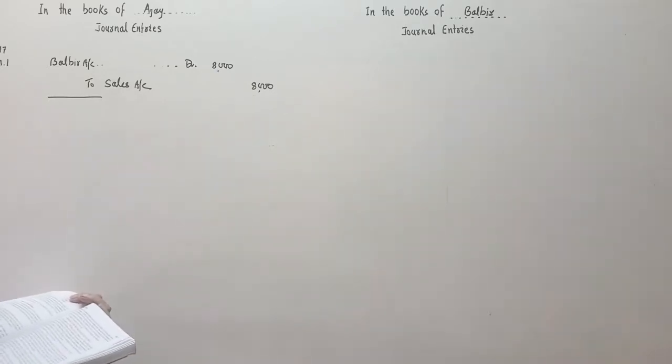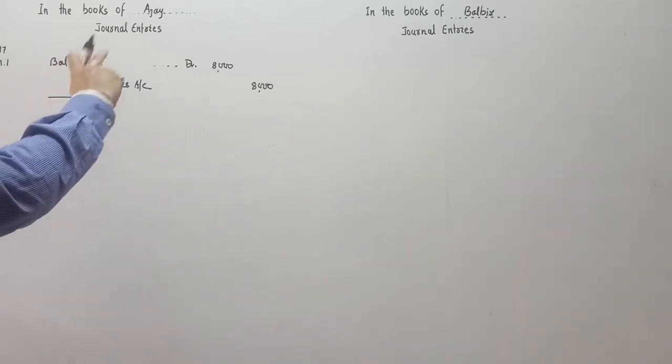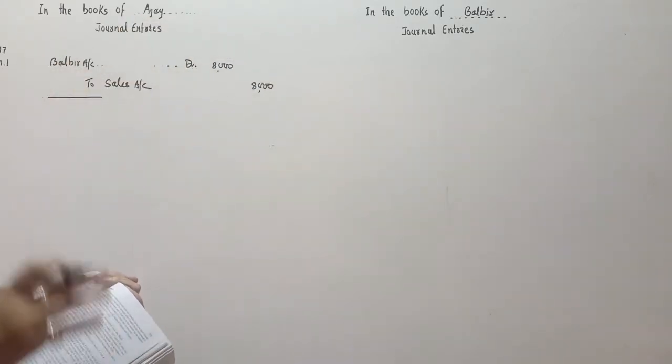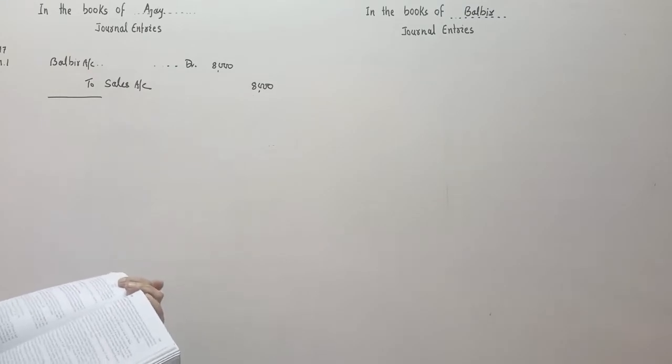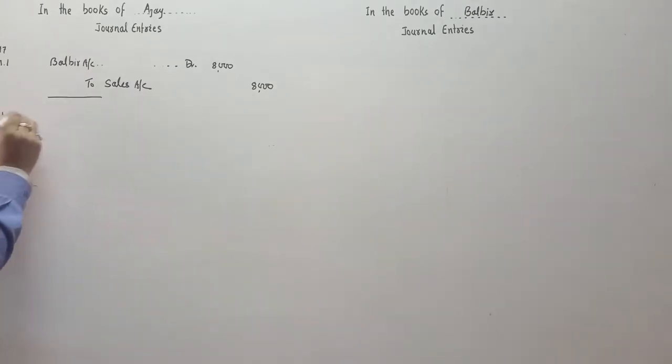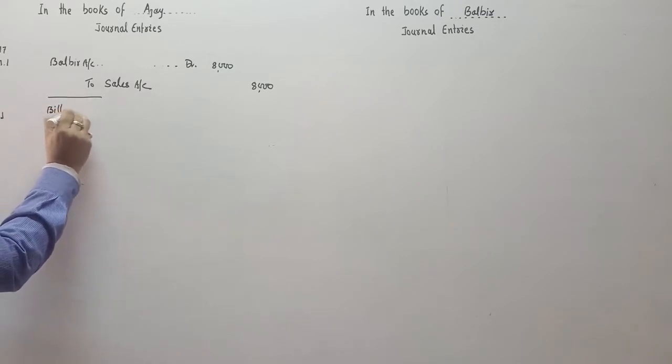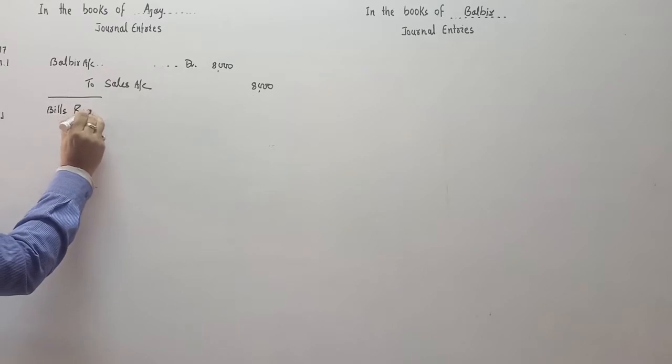Now, on that date, Balbir accepted a bill drawn on him by Ajay. Ajay drew a bill on Balbir, and Balbir accepted the bill for rupees 8,000 payable after 3 months. Okay. So on January 1st, bills receivable account debit. When Balbir accepts the bill, it becomes bills receivable.